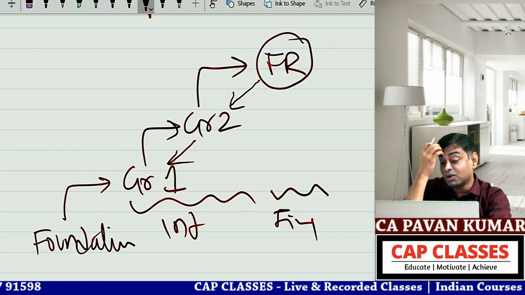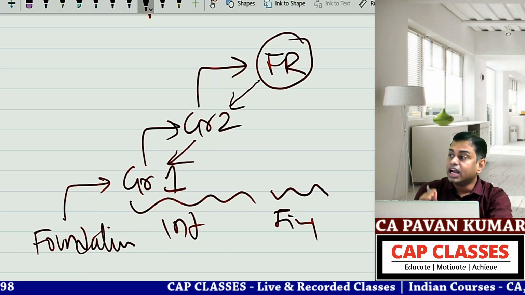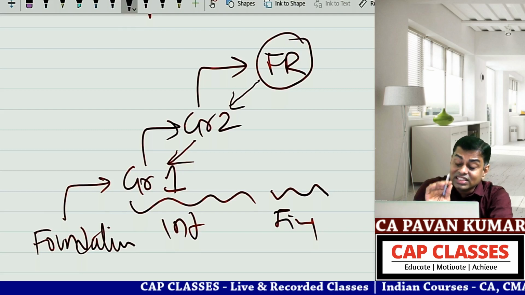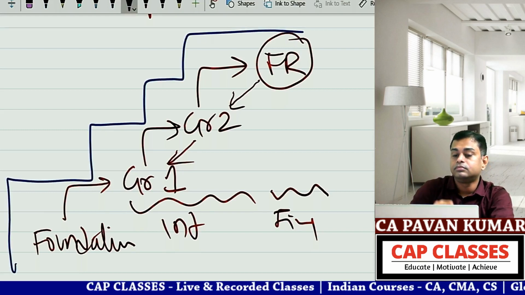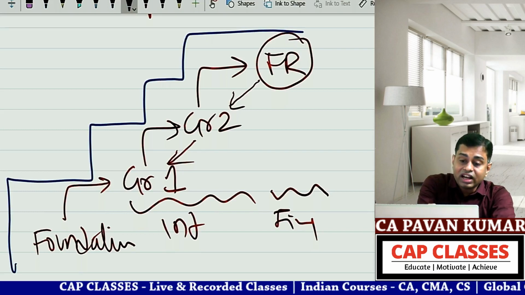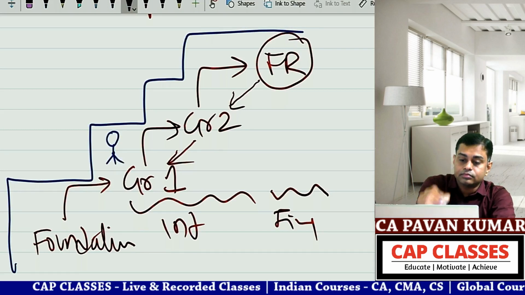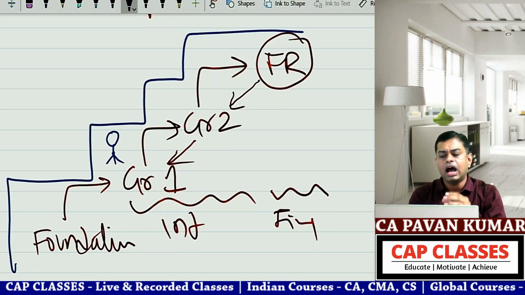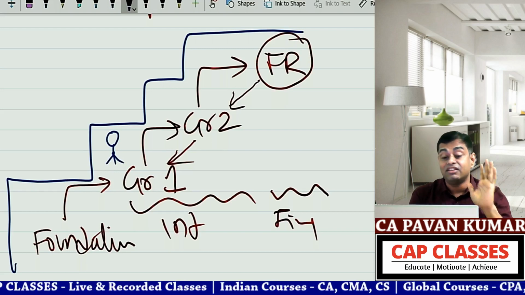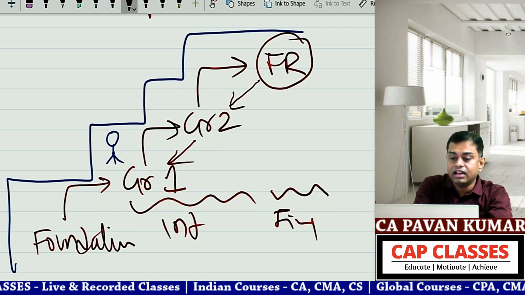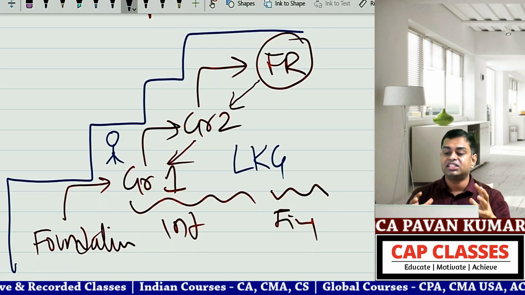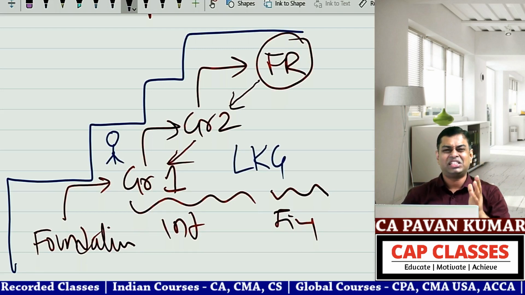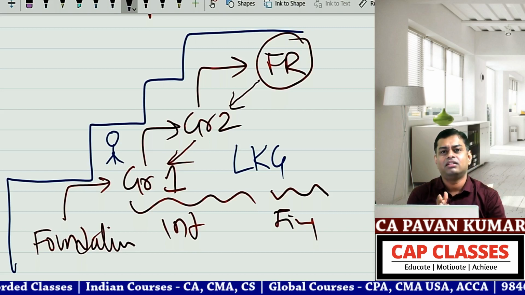I am coming backwards. Now why I am telling this is because if you look at this diagram, this is the level of difficulty. So you are here, absolute easy level. This I consider LKG level. Now your ego will be disturbed and you say, hey, hello, mister, what nonsense are you talking?